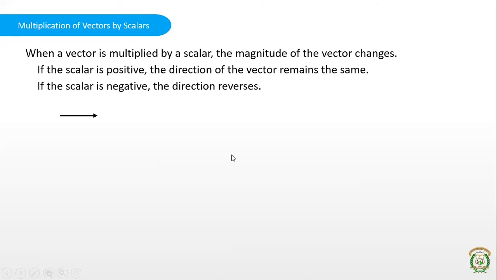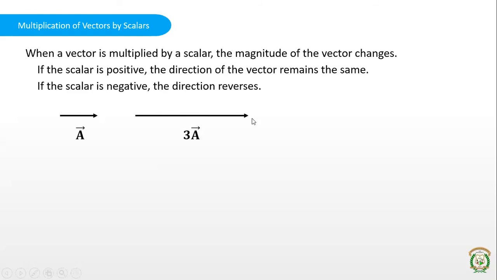So how to explain this? Suppose this is the vector A. Can you tell me what vector 3A is? 3 is the scalar quantity, and you are multiplying the vector A with this scalar quantity. As we see, the magnitude will change, which means the length of this vector is multiplied by 3. But since 3 is a positive number, the direction will remain the same. So this is the vector 3A. The length of this is 3 times the length of this, but the direction is the same.